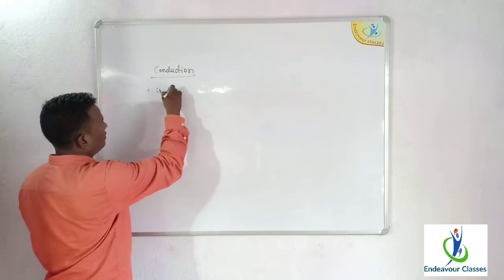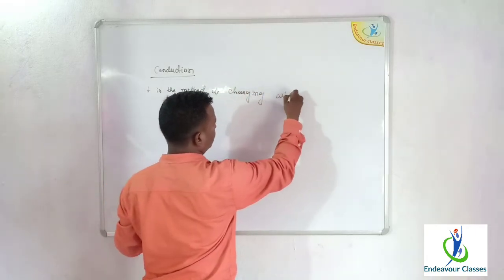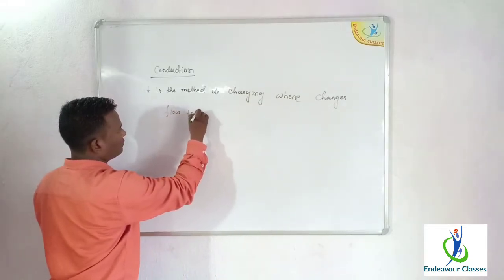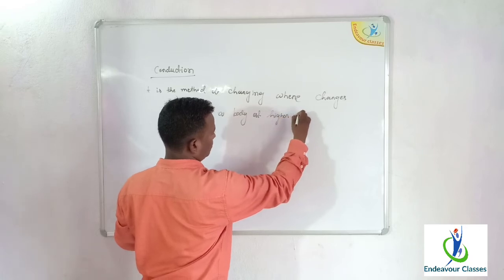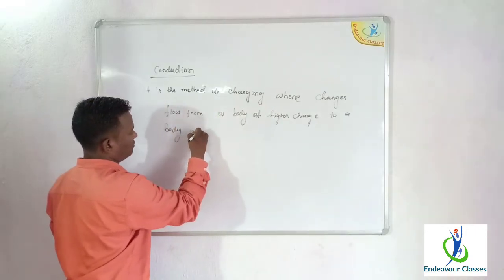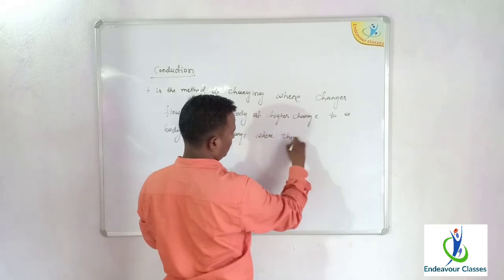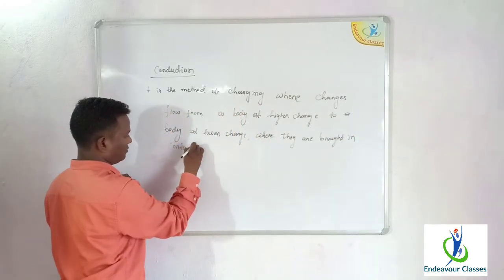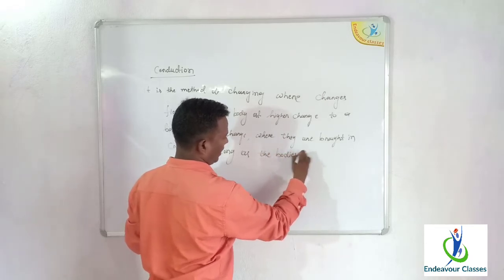It is the method of charging where charges flow from a body at higher charge to a body at lower charge when they are brought in contact, so long as the bodies acquire equal amount of charge.